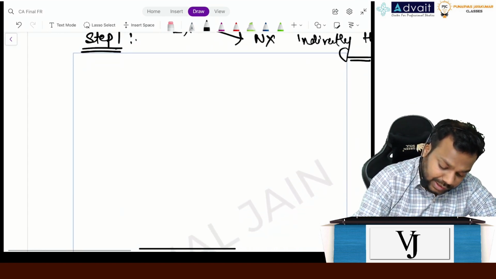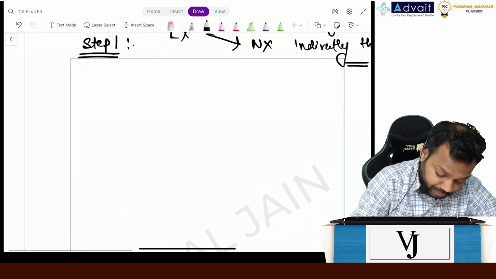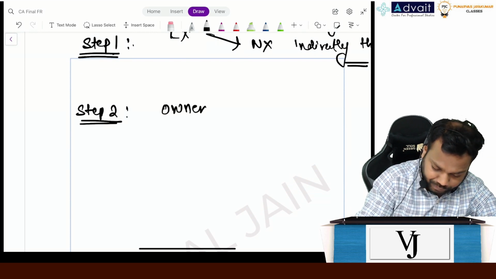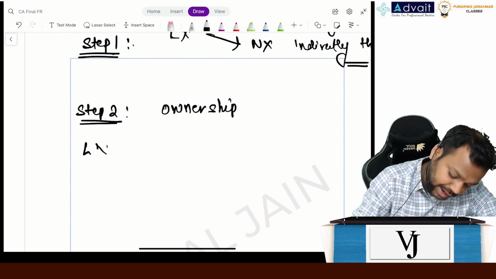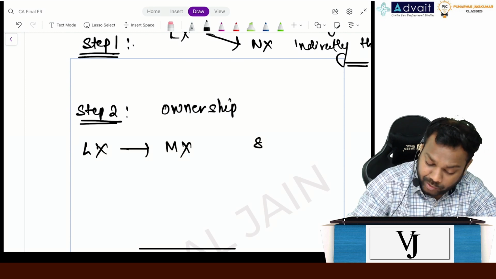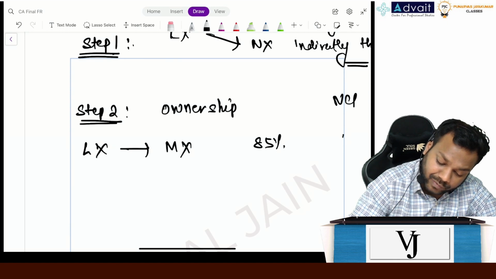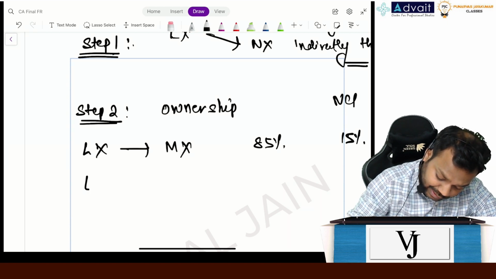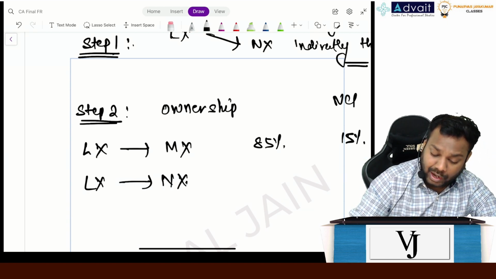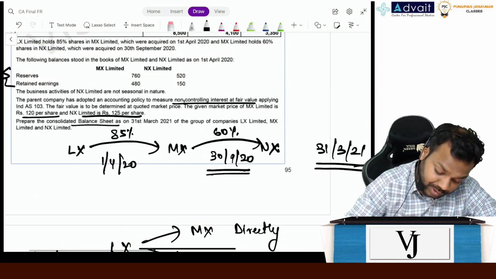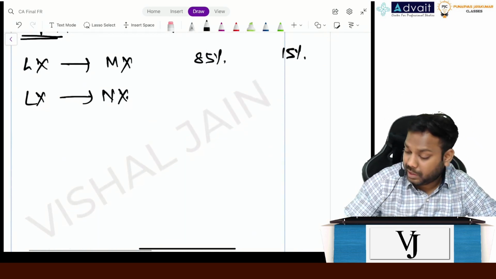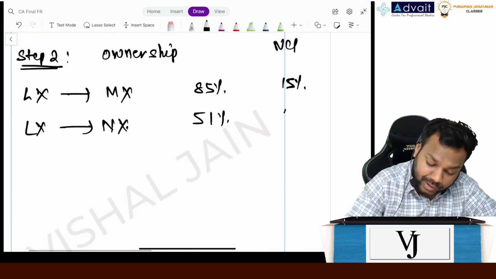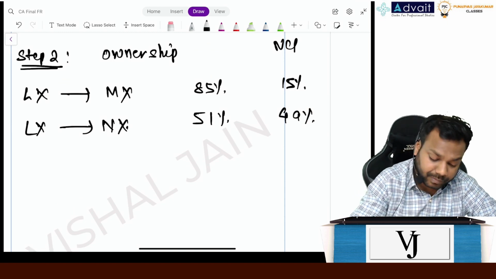Now step 2 is ownership. LX and MX, 85% ownership is there and NCI is 15%. Now LX and NX, how much is there? 85 and this person holds 60%. So it is 85 into 0.6 is 51. So 51% is the ownership here and 49% is the NCI here. Clear till here?